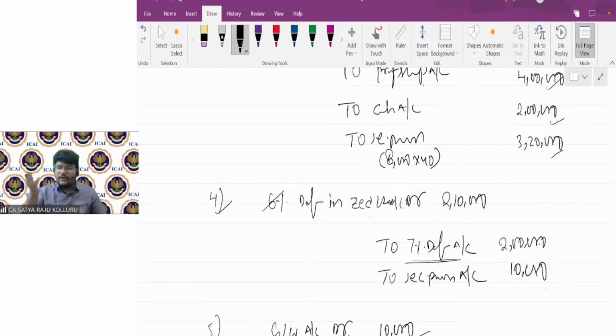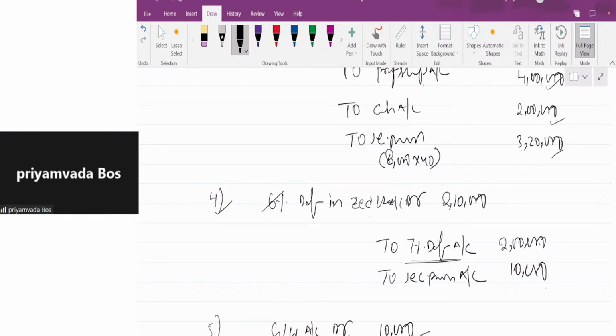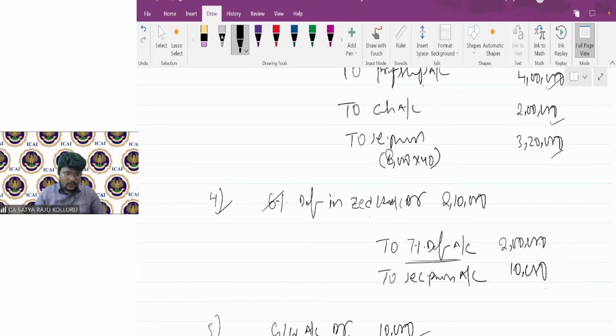To issue our own company debentures, I need to raise the debenture capital. The excess over the face value, I need to transfer to the securities premium. That is one thing. Yeah, fine, no doubt, sir. You can continue. Super.